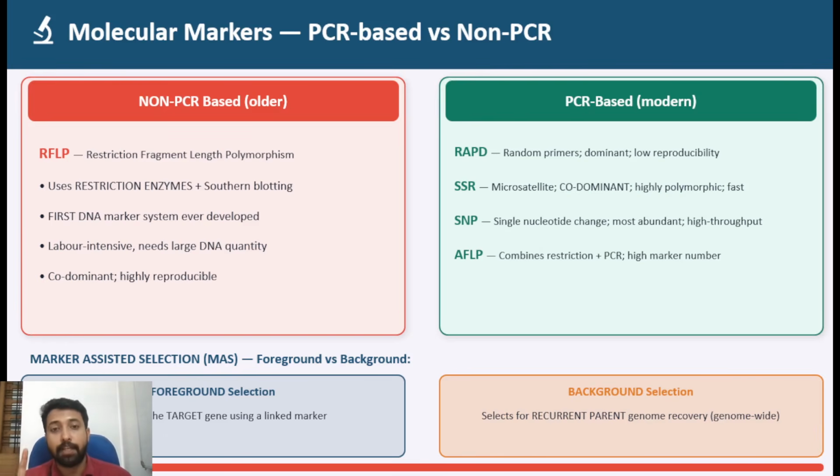Okay, and one more thing, varieties released using marker assisted selection. For example, the first rice variety released using marker assisted selection is Pusa Basmati 1. Those kinds of extra points also you should be thorough with.